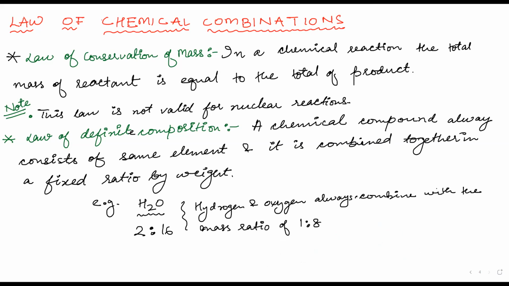I hope you must have heard these laws, no? Yes, sir. Okay, fine. So have you done copying? Yes, sir. Okay, Khalid, Salman. Done, sir. Okay. So now the next one is the law of multiple proportion.